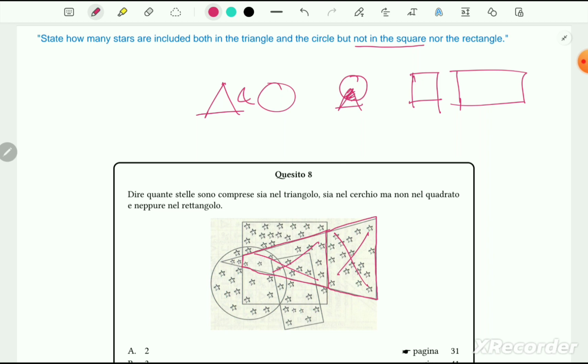Then this is the square. This we can just highlight. This is part of a square. So we will not count this area as well. We simply highlight them. Then this part is also part of the rectangle, so we are cancelling it out.